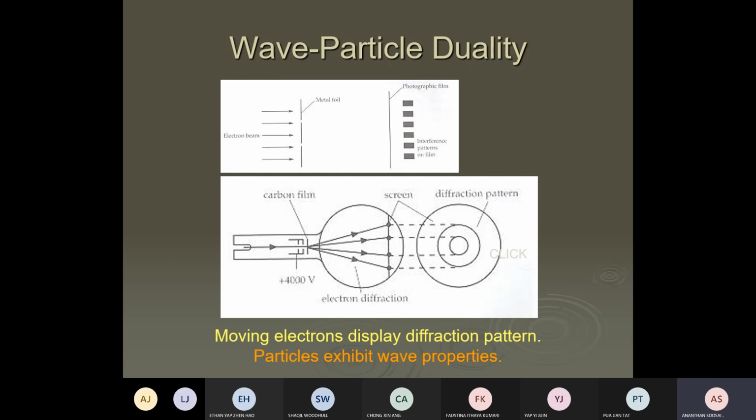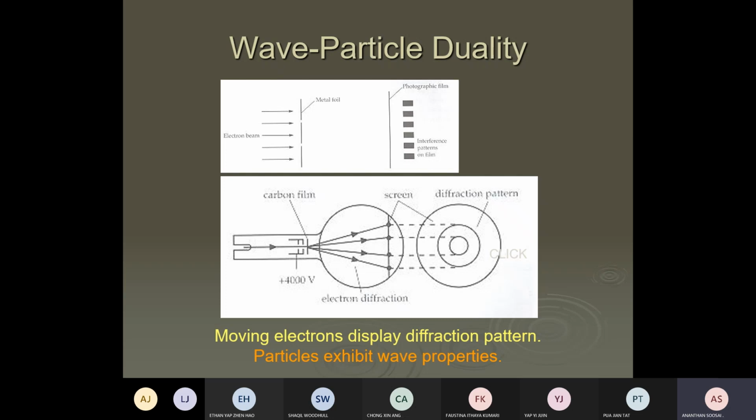Now tell me, if the electron never exhibited wave property, what is the expected outcome in this experiment? Is it going to show fringes? Just one straight line. We call it a uniform distribution on the fluorescence screen.